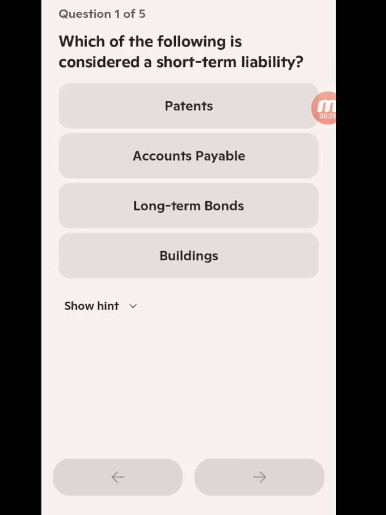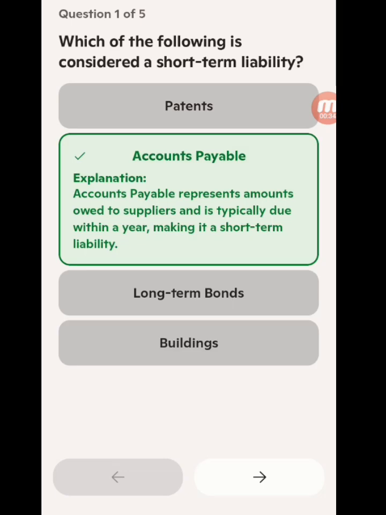So we have patents, we have accounts payable, we have long-term bonds, we have buildings. The answer here is accounts payable. Accounts payable represents amounts owed to suppliers and is typically due within a year, making it a short-term liability.